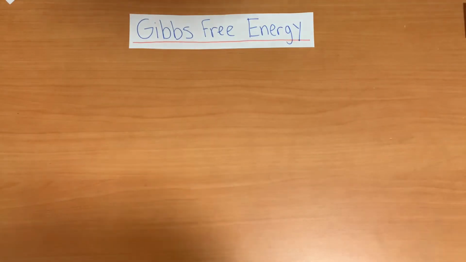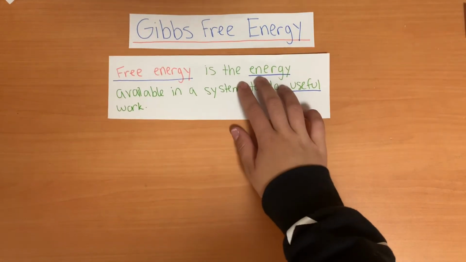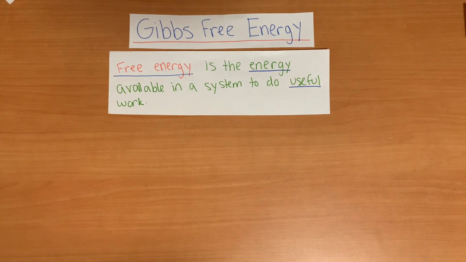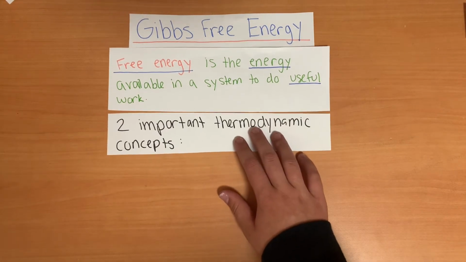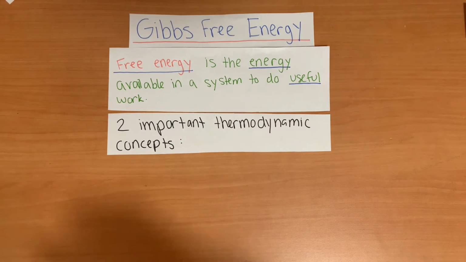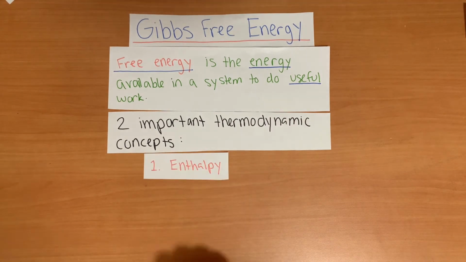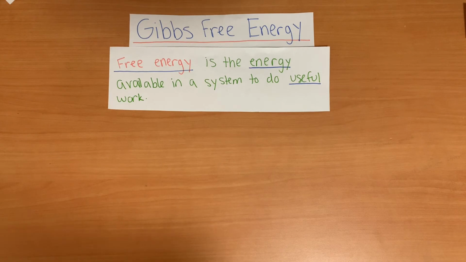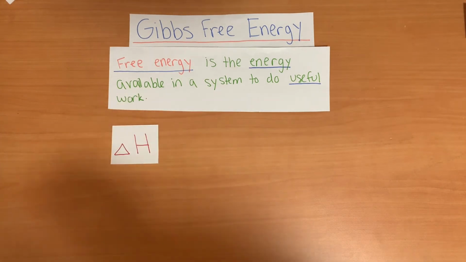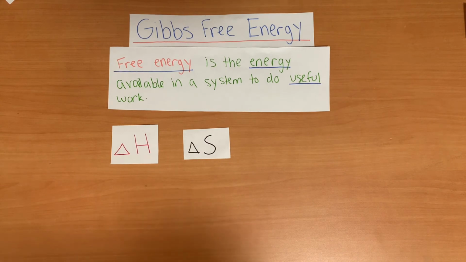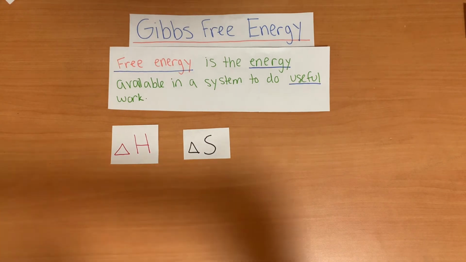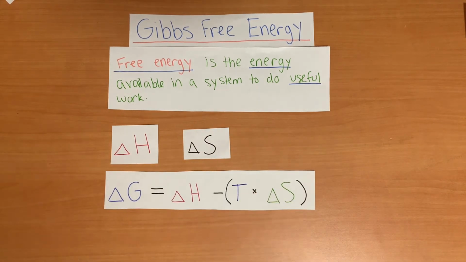Free energy is the energy available in a system to do useful work. How spontaneous a reaction is involves two thermodynamic concepts: 1, enthalpy, and 2, entropy. Gibbs free energy allows us to use change in enthalpy and change in entropy to predict how spontaneous a reaction will be. To find a change in free energy, you need to use the equation delta G equals delta H minus T times delta S.